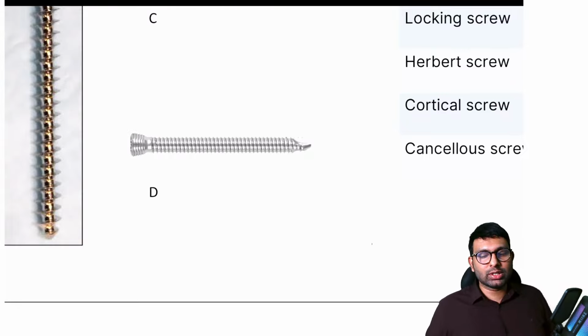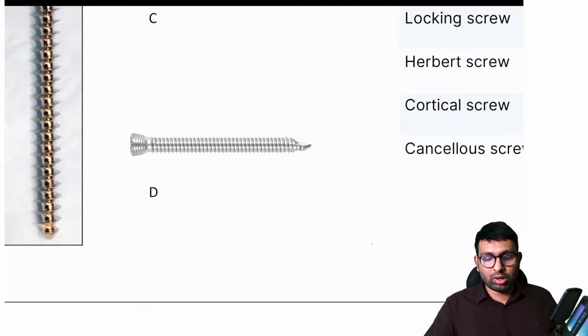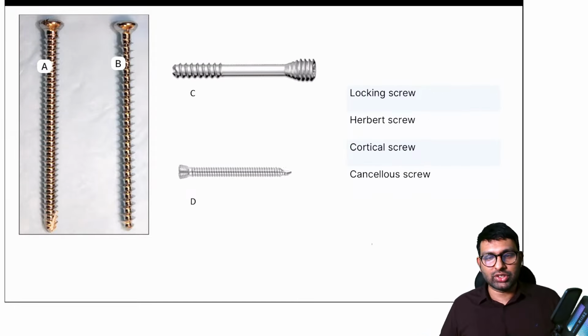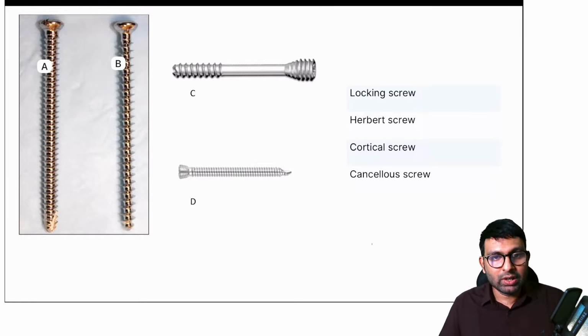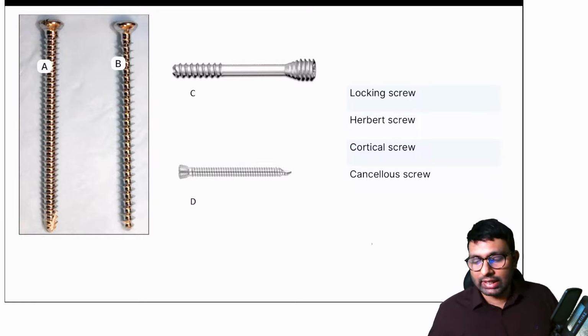Anyone would like to solve this one thing? What is D? Or what is A and B? If you agree with Shabir or you have a different opinion, please let me know. So Stardust believes C is locking. Dr. Jain believes D is locking. Okay. So let's understand this.